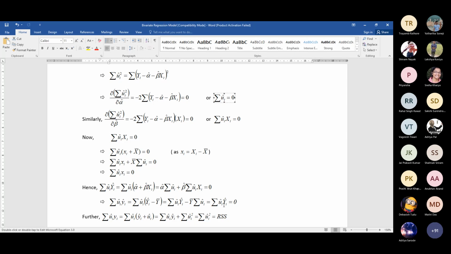So instead of summation of xi minus x bar into yi minus y bar divided by summation of xi minus x bar square, we are basically getting summation of xi into yi divided by summation of xi square.